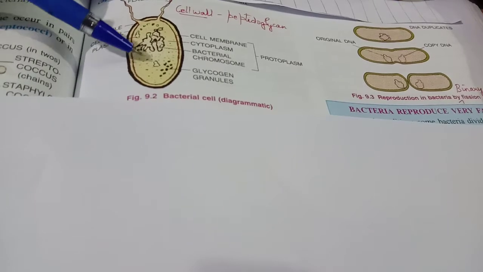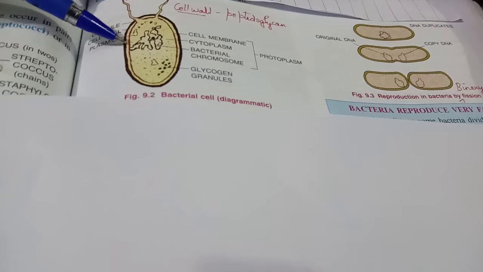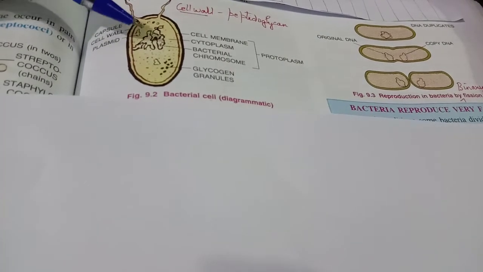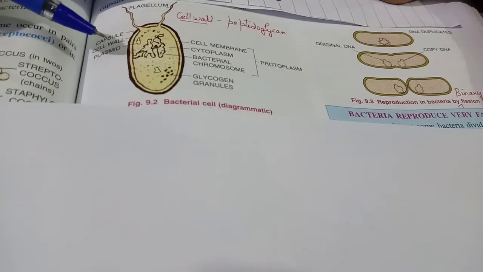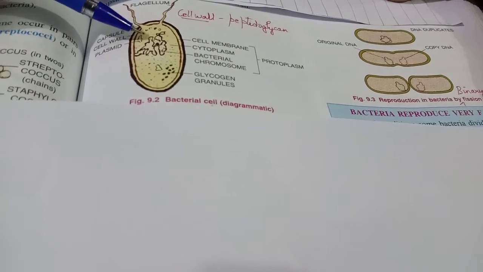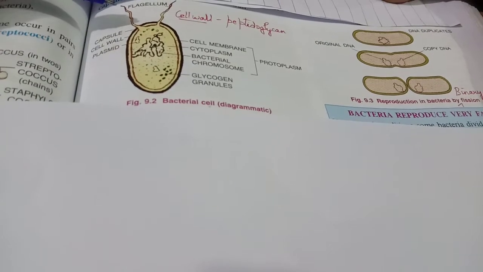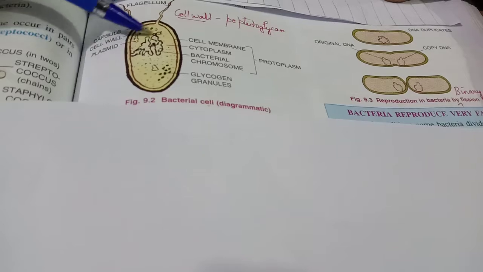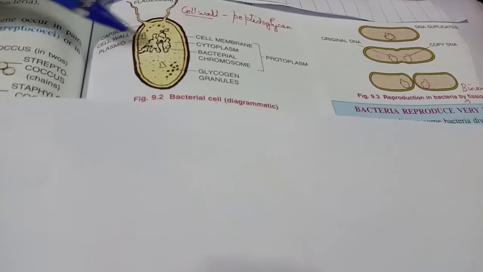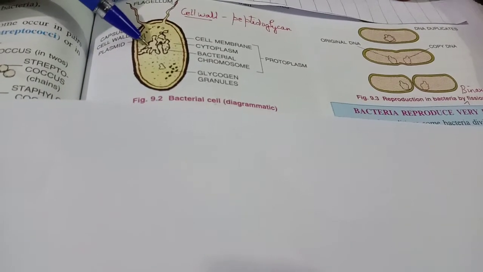As you can see, inner to the cell wall is the cell membrane, then the cytoplasm. The nucleus is not well defined. It does not have a nuclear membrane, nucleus and nucleoplasm as we find in the eukaryotic cell. The nucleus is designated as the nucleoid. It consists only of a strand of DNA. Clear? That's why it is called the nucleoid.